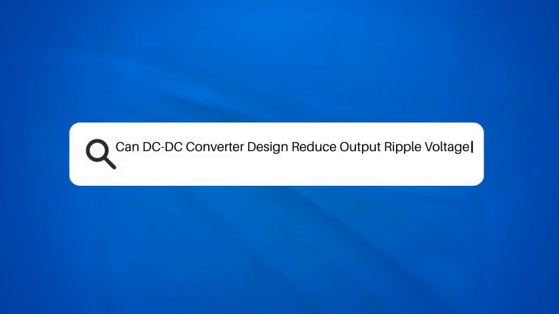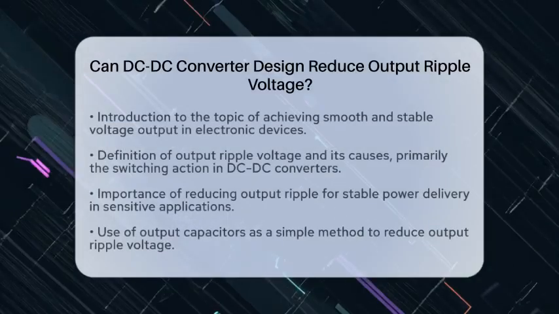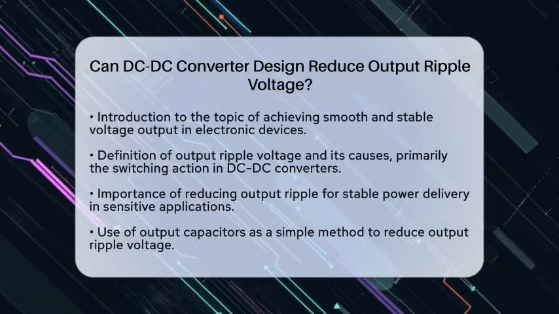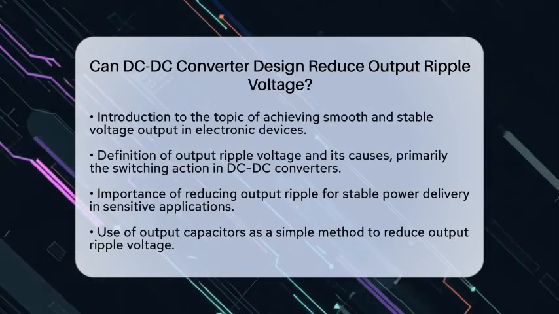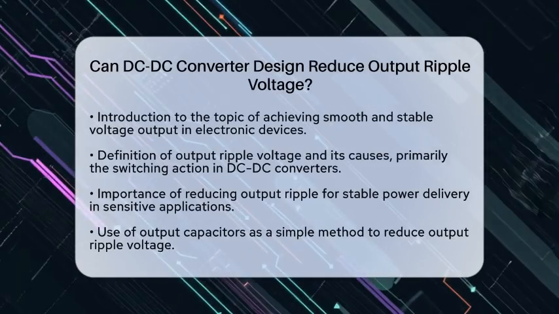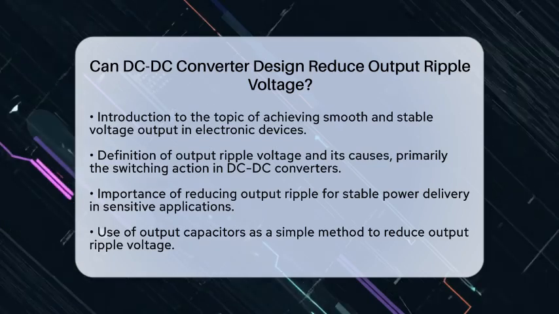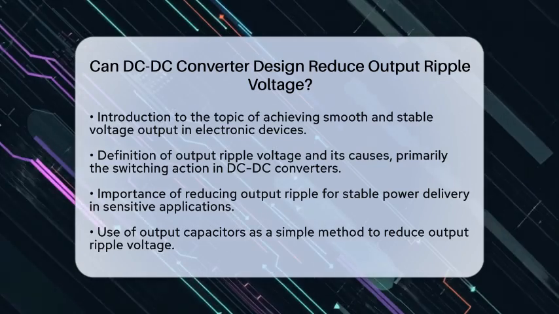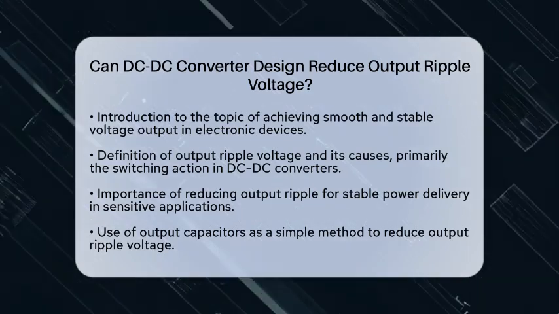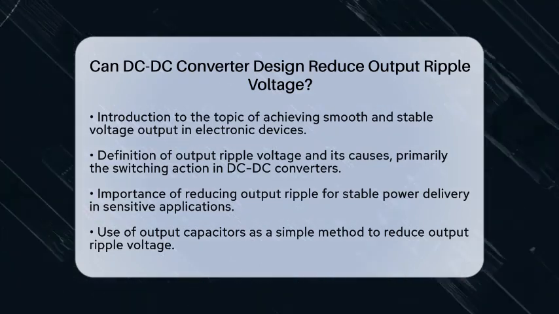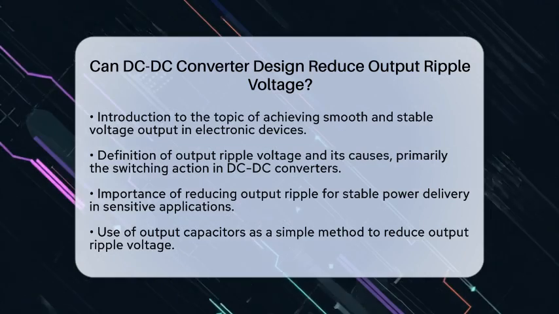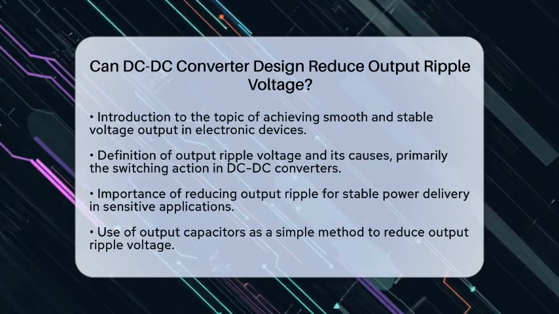Can DC-DC converter design reduce output ripple voltage? Have you ever wondered how to achieve a smooth and stable voltage output in your electronic devices? Today, we will explore whether the design of a direct current to direct current converter can help reduce output ripple voltage. Output ripple voltage is the unwanted alternating current variation that appears on the direct current output voltage.